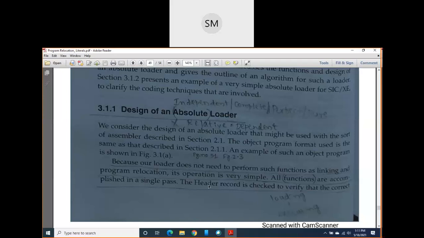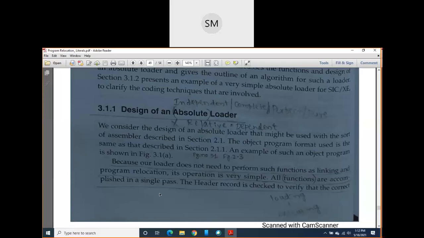Then in this loader, all functions will be completed within a single pass. So you can call this loader a one pass loader, just like in the previous class I told you about the one pass assembler. Similarly, this loader is a one pass loader. So now all functions of the loader will be performed in only one pass.